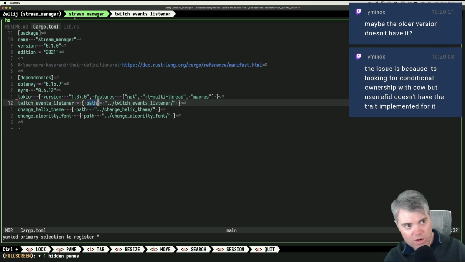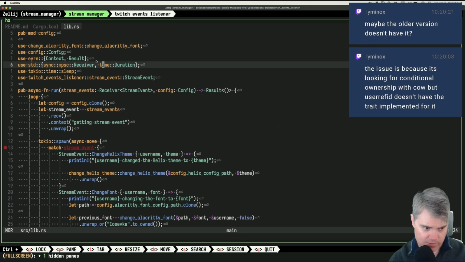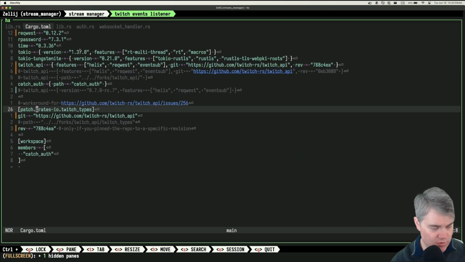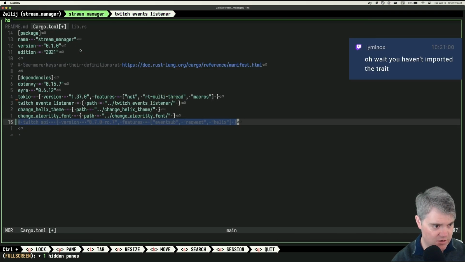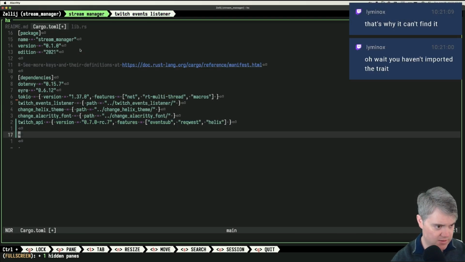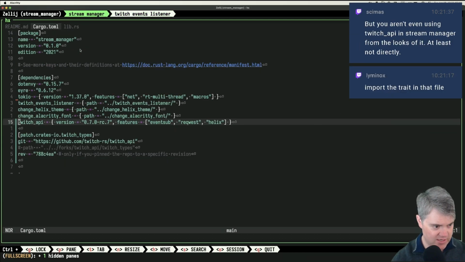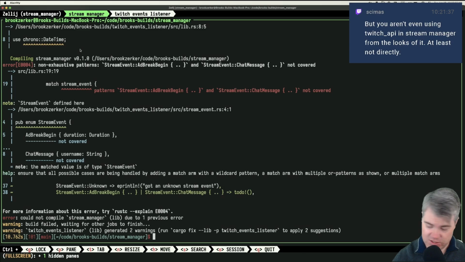I guess, what am I doing differently in here? Using that to cause the problem when I also had the problem previously and then fixed it by just having, like, I guess, shouldn't I have, do I really need this in the other one as well? Do I need to pull in, like, Twitch API, pull you in? What did I do? I failed to copy you. Yeah. So if I just bring you in like that, still trying to compile Twitch API twice, different message now. Oh, I haven't imported the trait. That's why I can't find it.